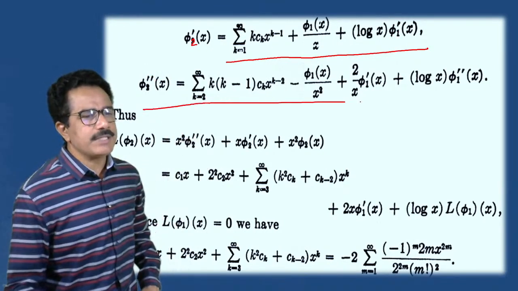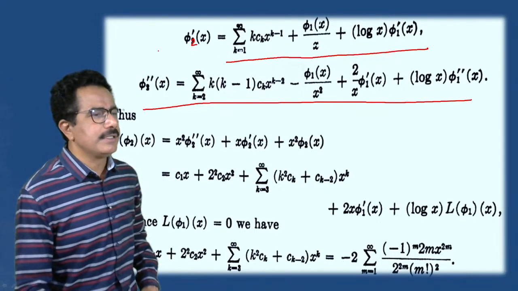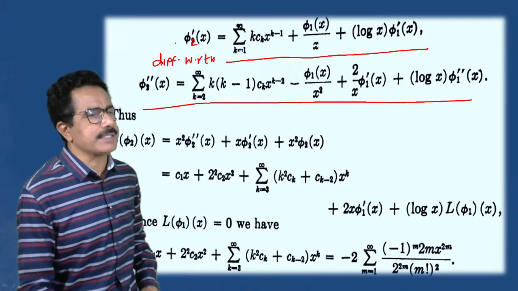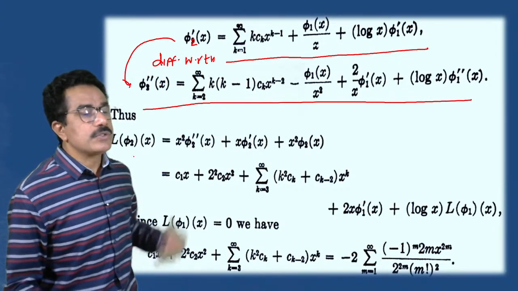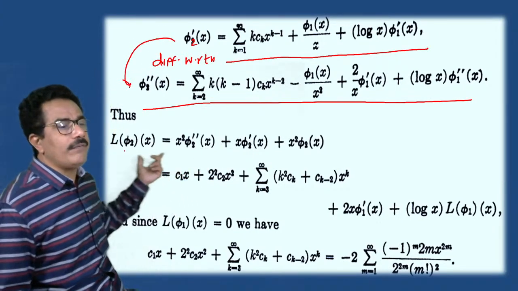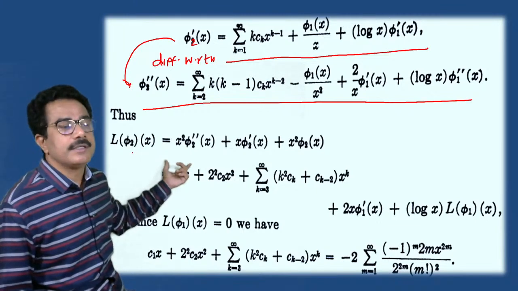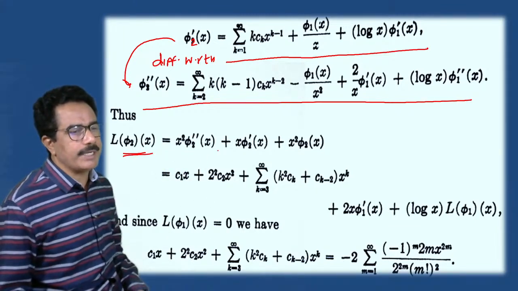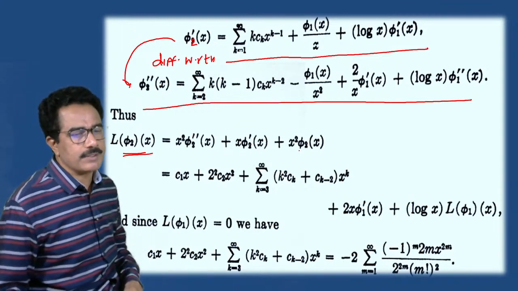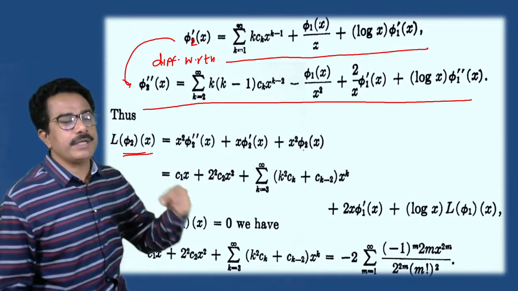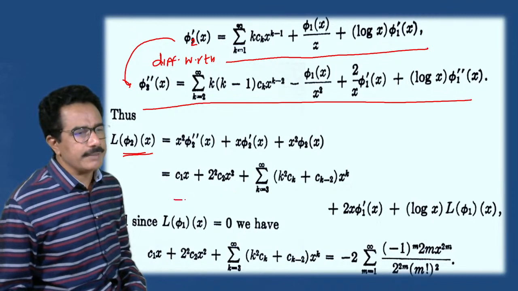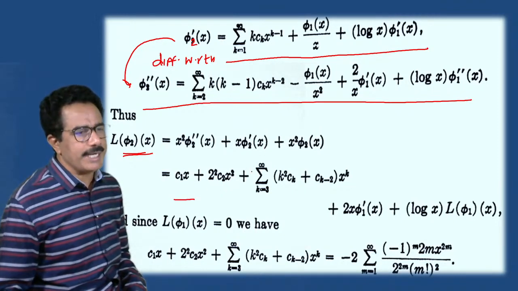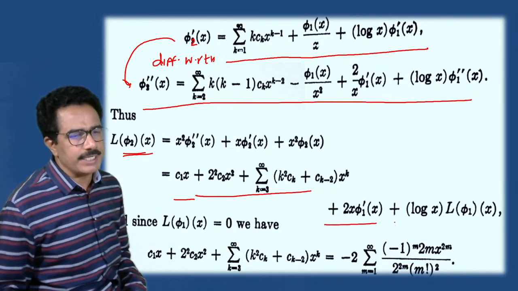So phi2 double dash, if we differentiate this with respect to x, then we get phi2 double dash. So we can write L of phi2 of x, the second solution form, as x square into phi2 double dash of x plus x into phi2 dash of x plus x square into phi2 of x. Then, putting these values and adding these, सर्वांचे addition करा, then we get this relation.